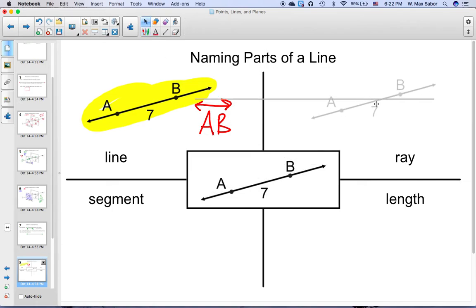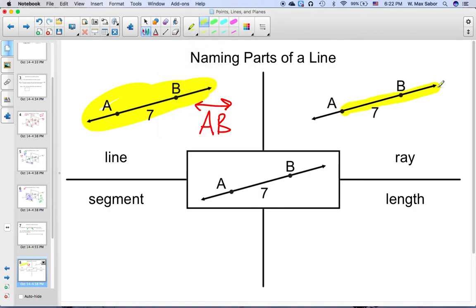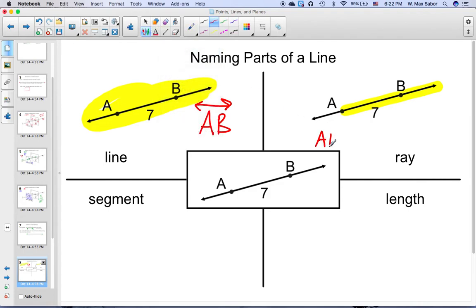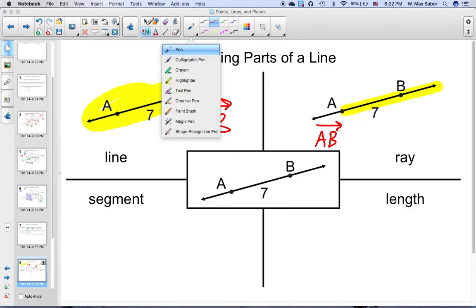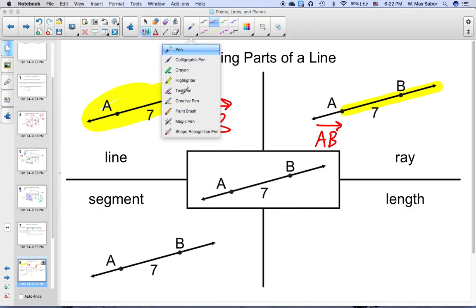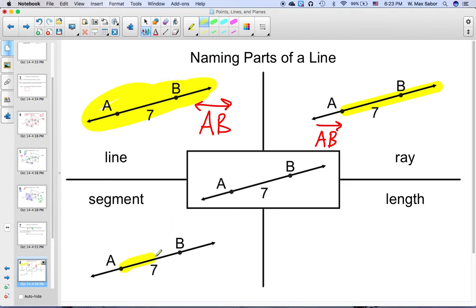If I only want to talk about a ray, then that would be starting from A and going toward B. That would be ray AB. If I wanted to talk about just the segment, the piece between A and B, then I would say that it is segment AB.